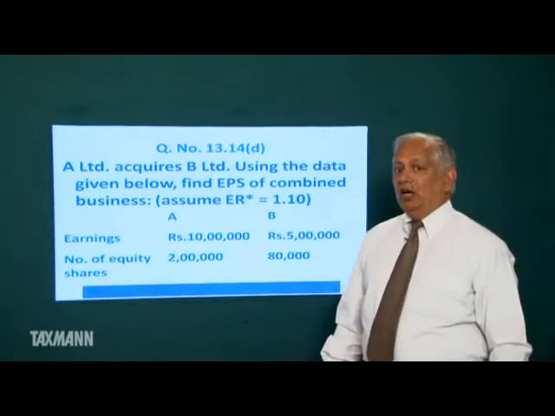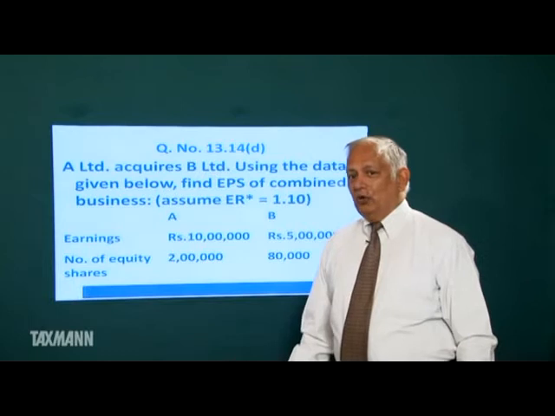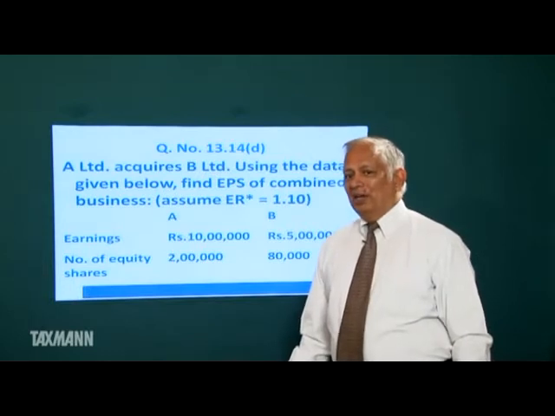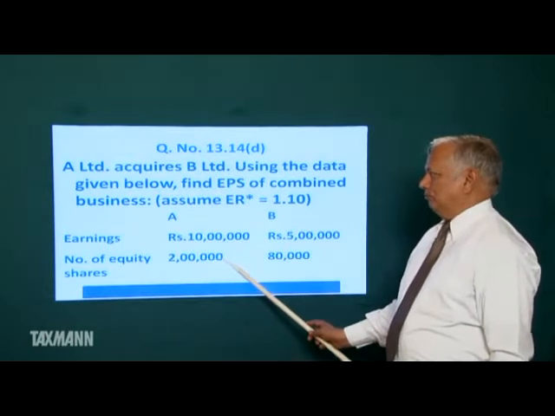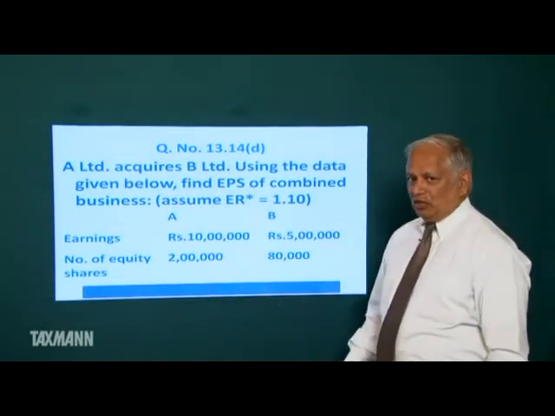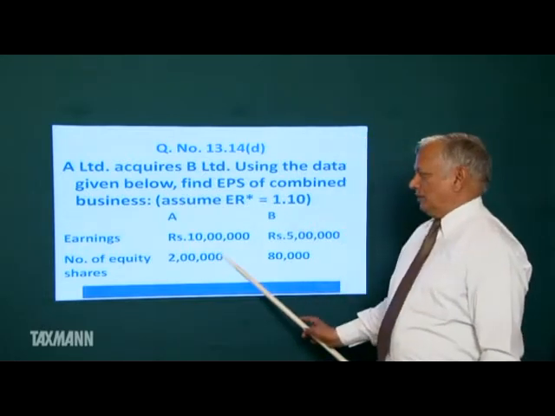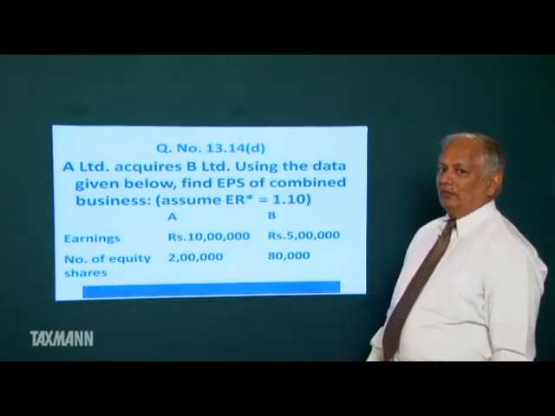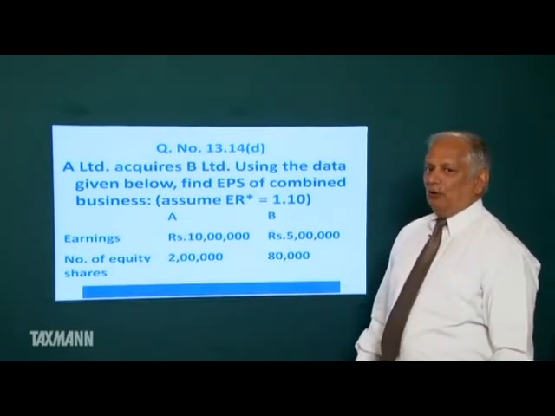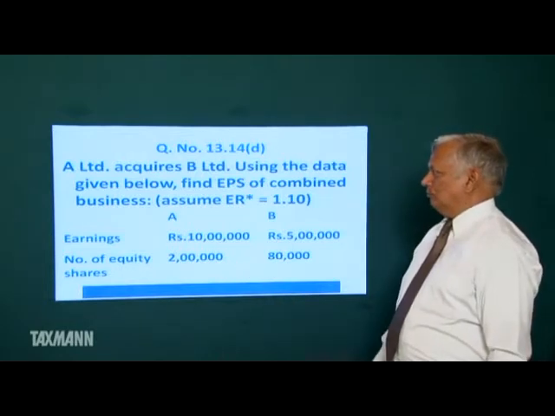And what shall be the number of shares? Existing equity shareholders of A Limited will continue to hold 2 lakh shares.